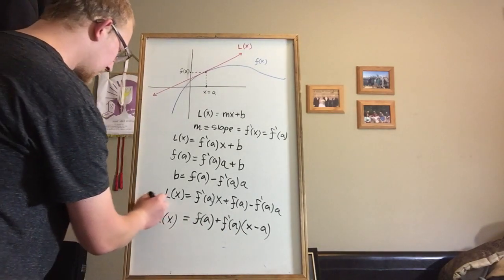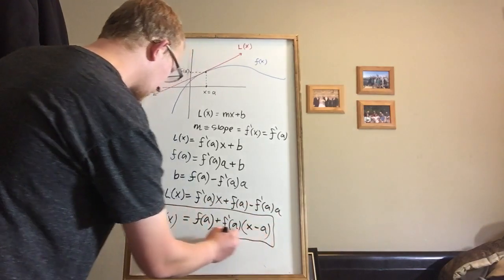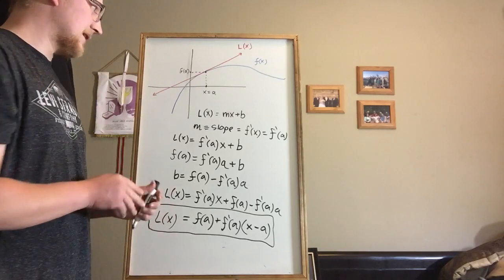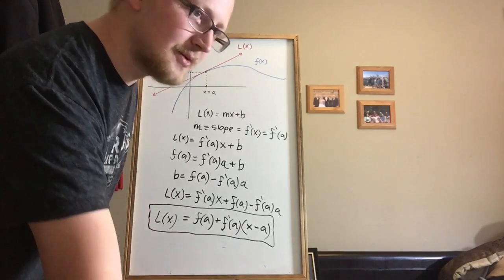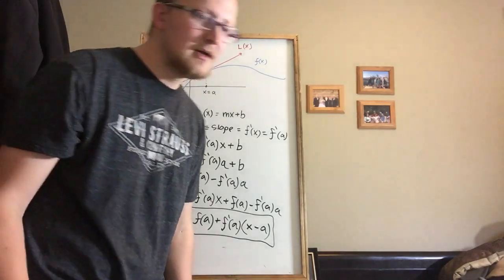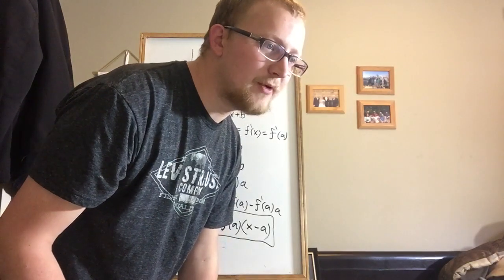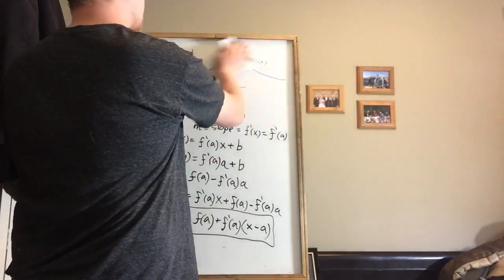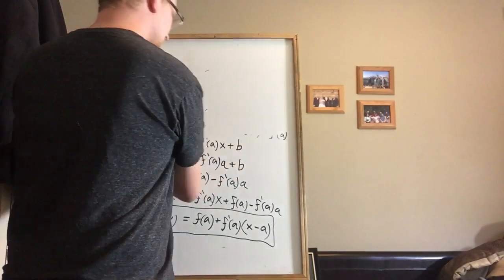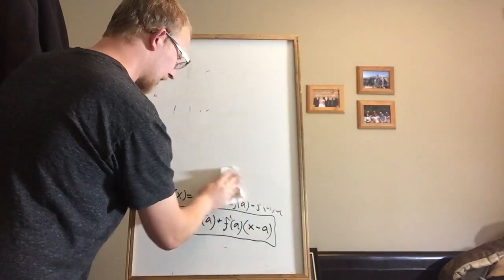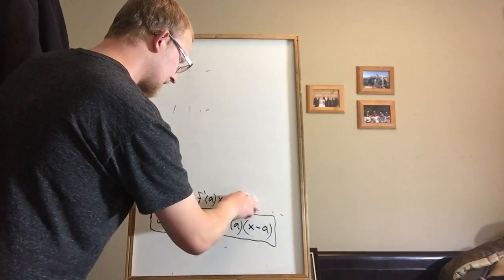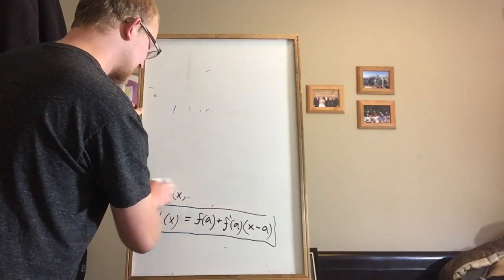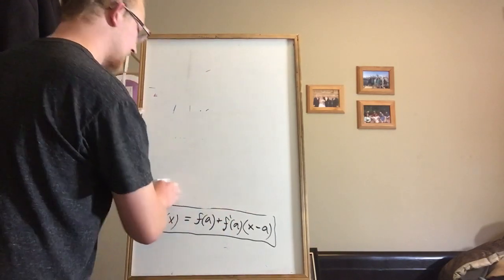And that's literally all we've done here, is we've created a point-slope line for some given point a. So now that we've discussed where this comes from, let's look at a specific problem. From 3.11, we're looking at problem number 5. Alright, let's get rid of this. I'll leave the formula down at the bottom. And problem number 5 is going to have us use linearization as a way of approximating a value on the